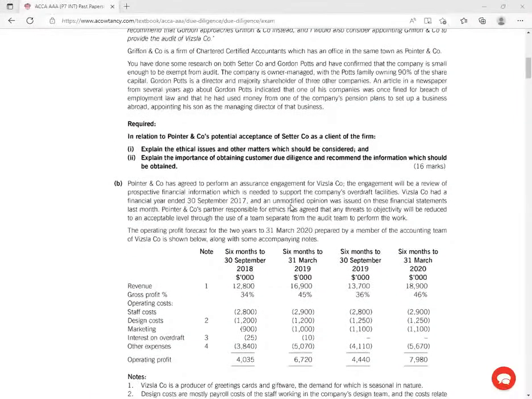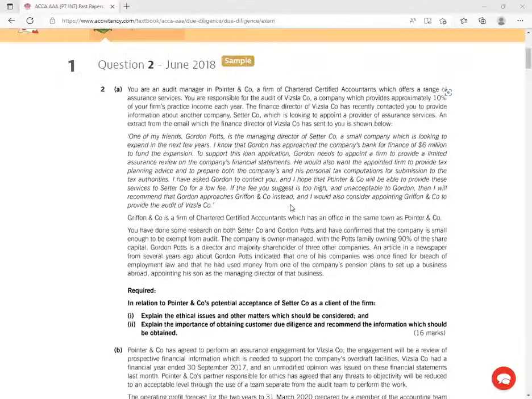right? So we start with the first one. So we are told here, you are an audit manager. So you are a manager up there, so you need to reason like a manager, right? So you're an audit manager in Pointer and Company, a firm of CPA, which offers a range of assurance services. You are responsible for the audit of this company, a company which provides approximately 10% of your firm's practice income each year. So straight away, I'm able to see, ladies and gentlemen, a threat there.